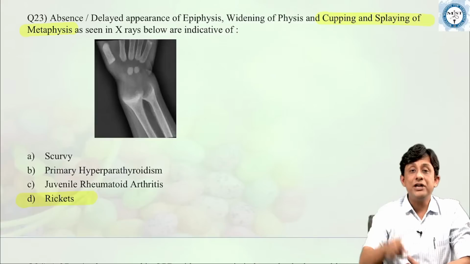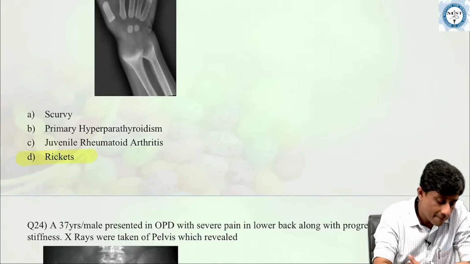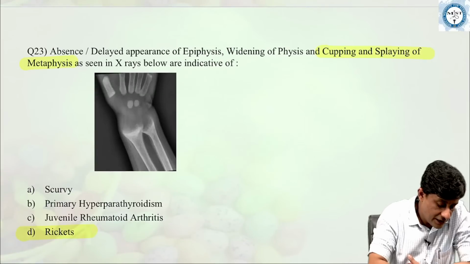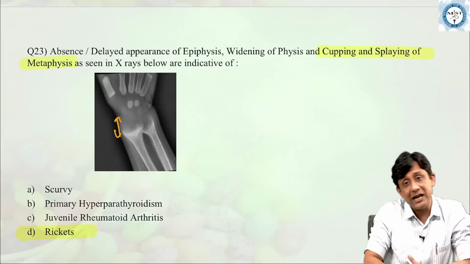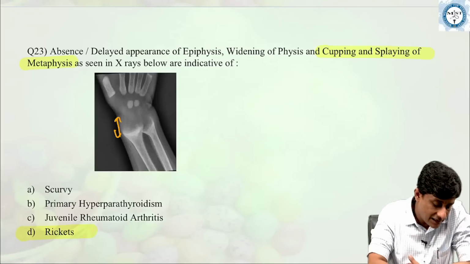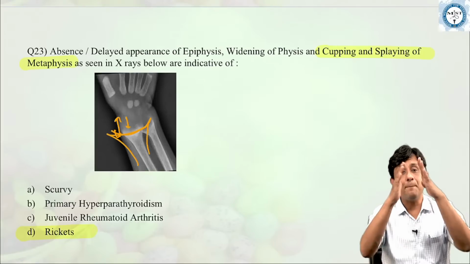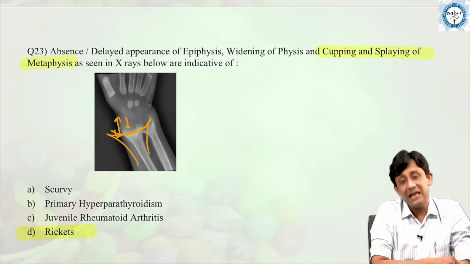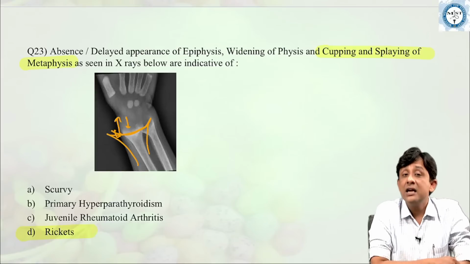So, absence or delayed appearance of epiphysis, as a result of which there is increase in the width of the physis or the growth plate and the pressure resulting in cupping and splaying of the metaphysis. Cupping, splaying and fraying of the metaphysis is what is classically seen in patients with rickets.